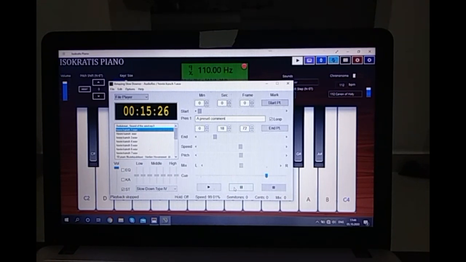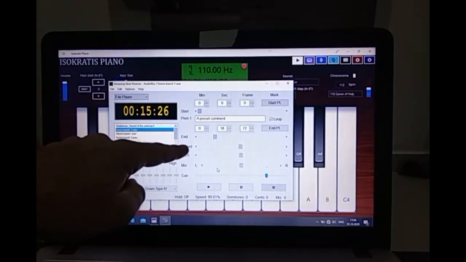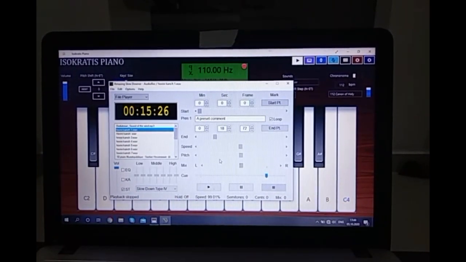But in case I don't recognize it, for example, if the player plays too fast for me, for this we have this option of speed, and we can speed it up or slow it down. And I slow it down, and it becomes slower, so I am able to recognize what exactly he is playing, and I will try to repeat after him.